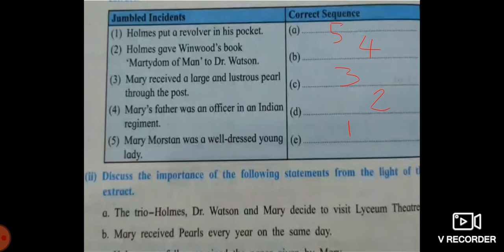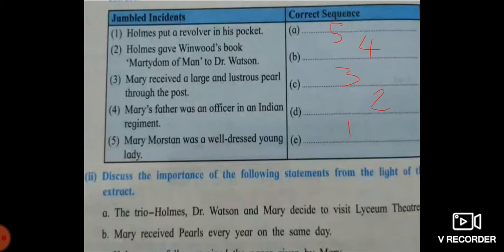See here, the table has been given to you. First column is of jumbled incidents. In the second, we have to correct them and write. So here I have written. You can see it has been written by my hand, using the color pen.